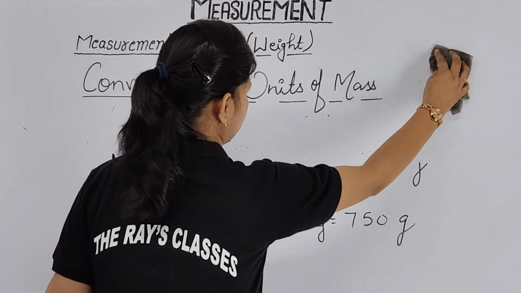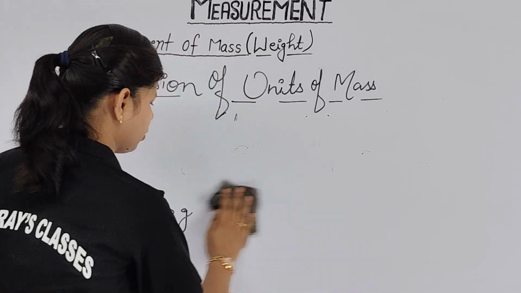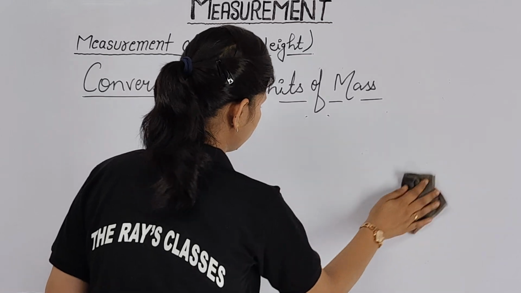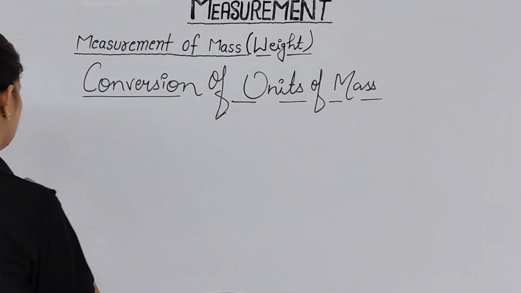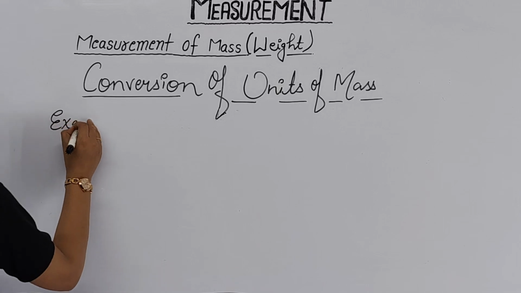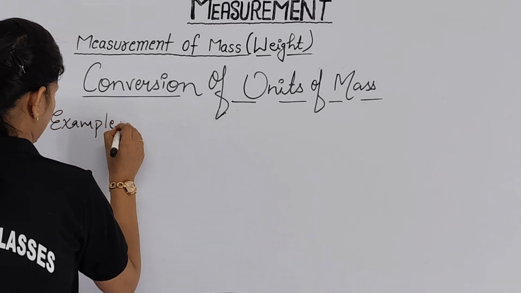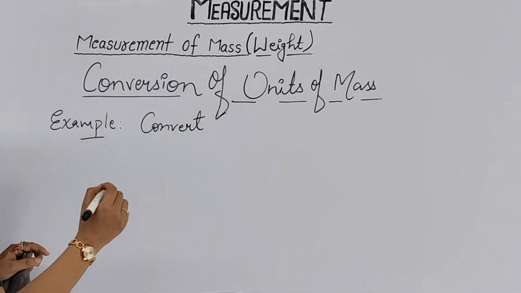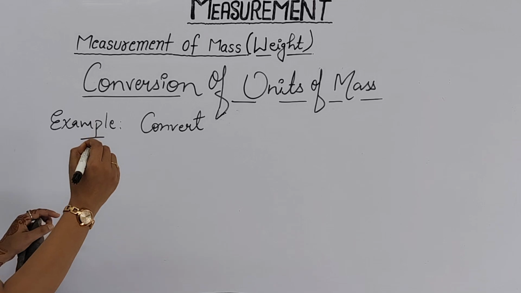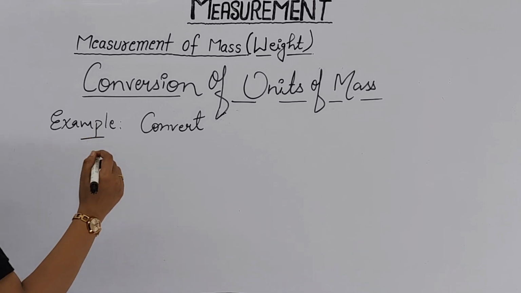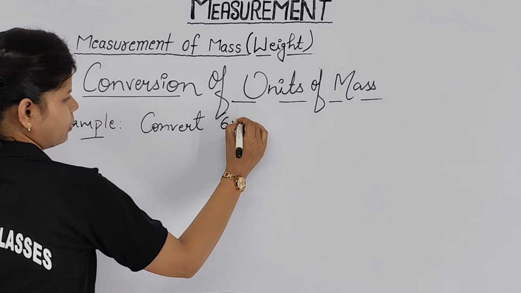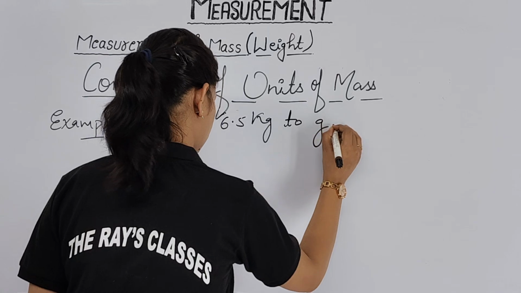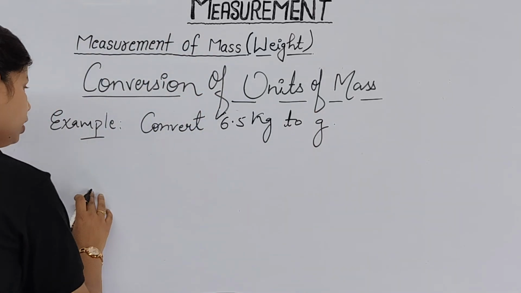If a question is given to convert kg to gram, and it is given in decimal form, for example: convert 6.5 kg to gram. Clear? What you have to do?